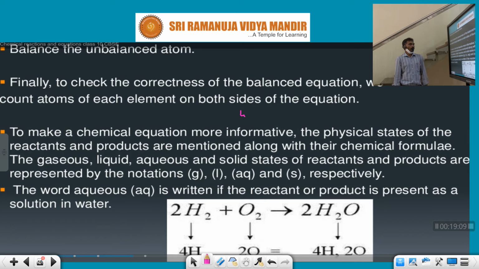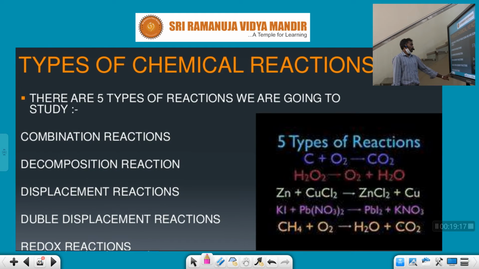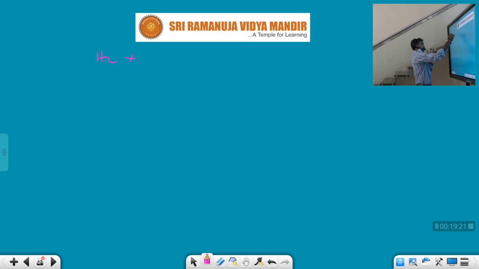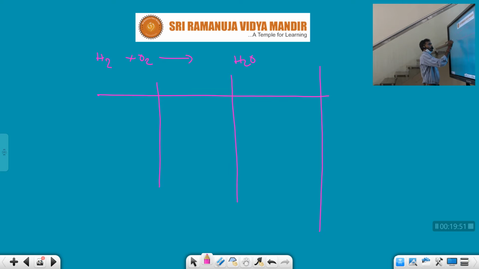But how can we balance this equation? In this unbalanced equation, first of all we write three columns: the type of atom, the reactants, and the products. The types of atom are hydrogen and oxygen.